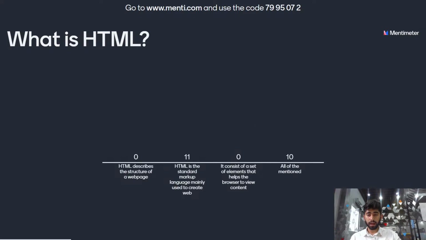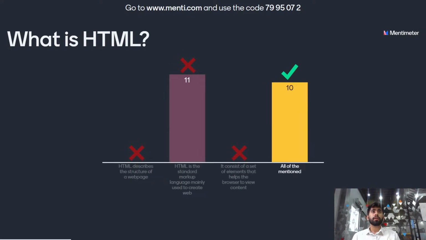And the time is up. Many of them have got the wrong answer. The correct option is all of the above. HTML is the standard markup language mainly used to create web pages. HTML describes the structure and layout of a web page. It consists of a series of elements that tell the browser how to display content.